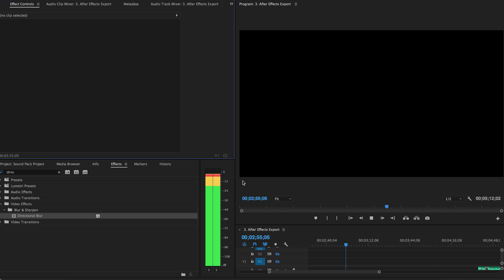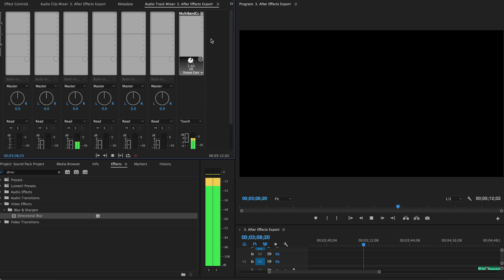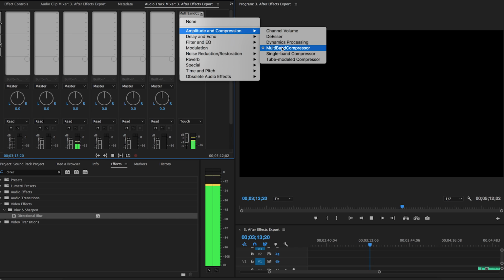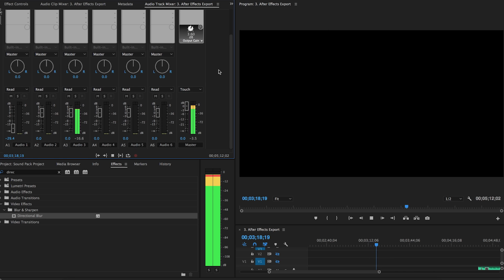So to do that, we're going to go up to our options and we're going to go to Audio Track Mixer. And if you don't have this white section already open, you can come over here and click this little arrow, which will open it up. And next, we're going to come over and we're going to click one of these drop downs, and then we're going to select Amplitude and Compression, and then Multi-Band Compressor. And to be honest, that's pretty much all you have to do.